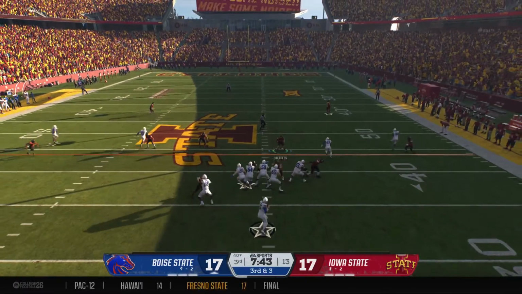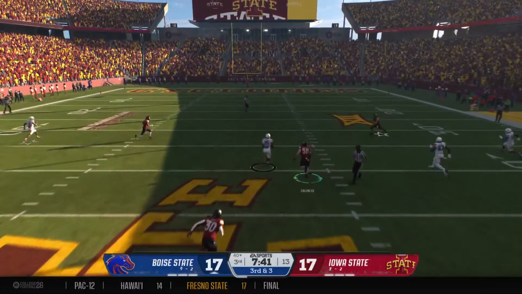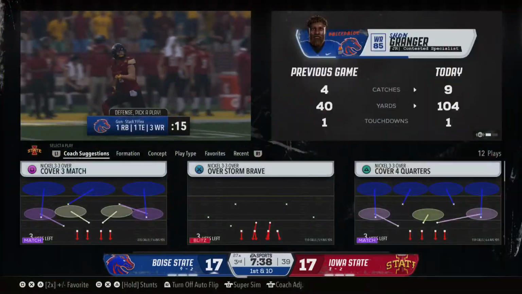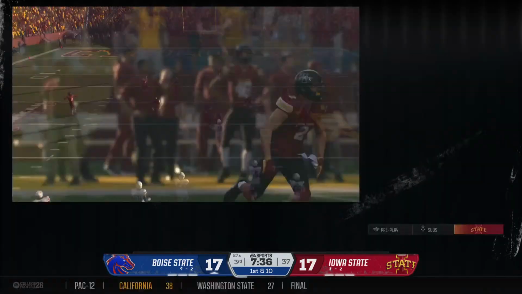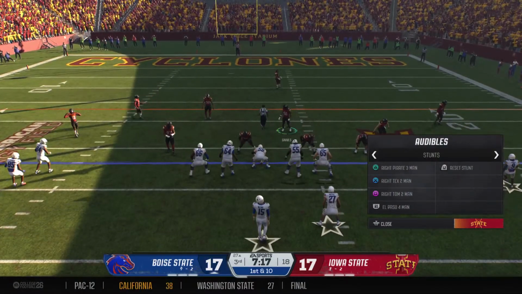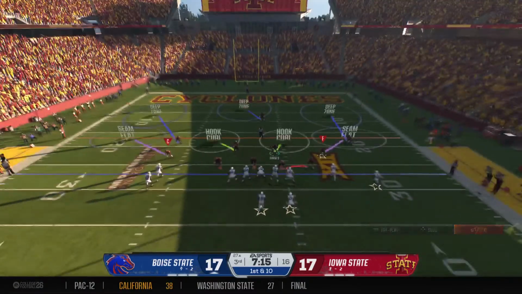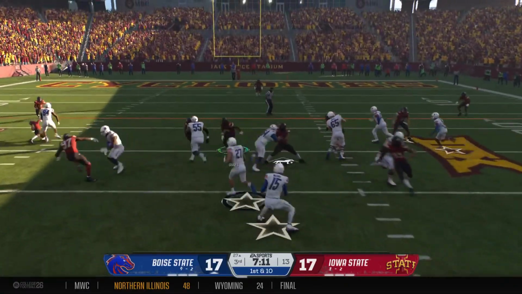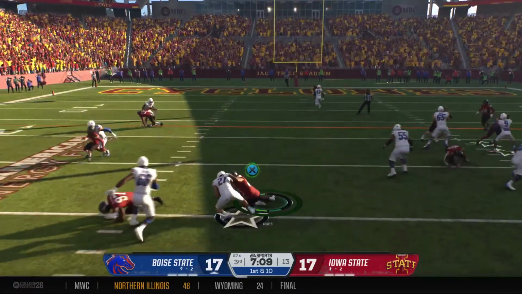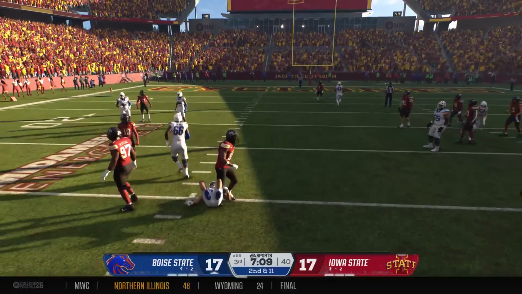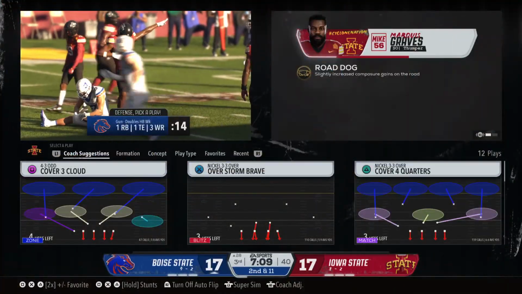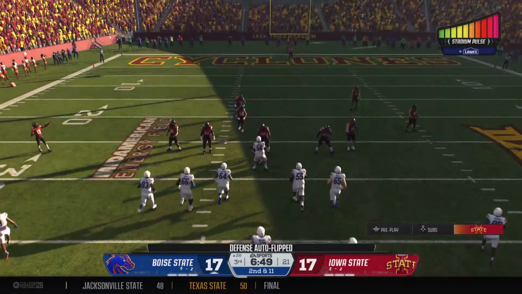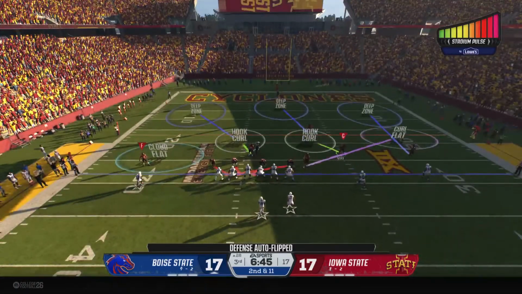To the air, it's Wilkins. Fires to the middle. It's caught. Moving deeper into enemy territory. Move the chains. It's first down at the 27. And the Broncos are rolling down the field. They're going back to the ground. He's going to lose a yard on that one. Great job by the defense. Everybody firing off the ball, hitting their guys, holding their gaps, running to the football, nowhere to go.